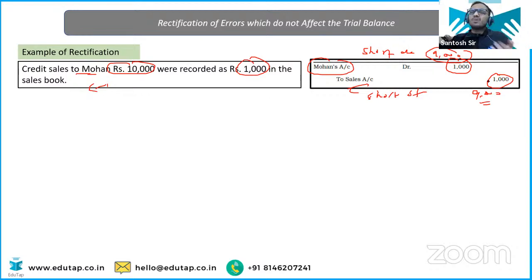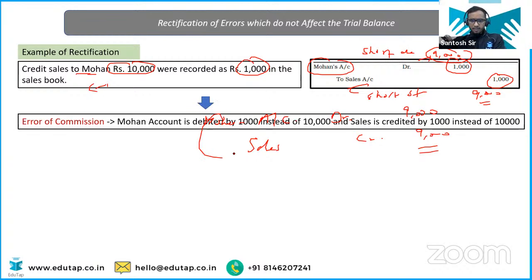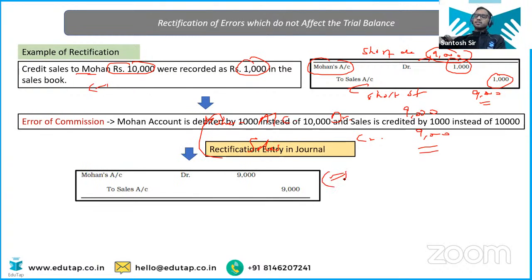So how you will rectify it? Very easy. You have done short debit of 9,000. So to rectify this mistake, you will now enter an entry in which you are going to debit Mohan's account by 9,000, because earlier it was short debited. Very, very easy. And sales account will be credited by 9,000. That's how you are going to do rectification. This is the rectification entry, and I have given you the logic behind why the rectification is such like that only.